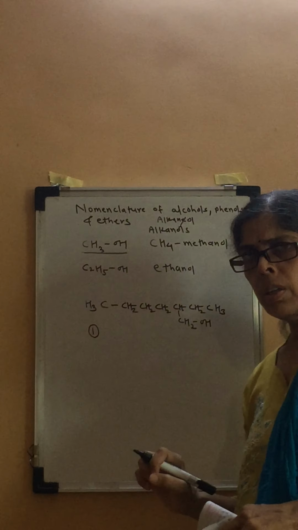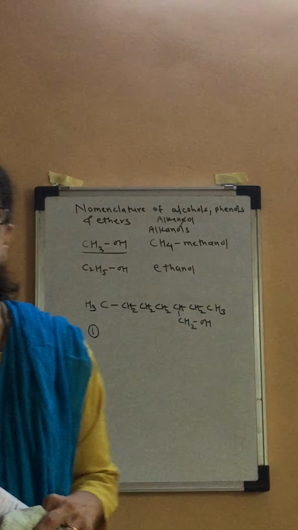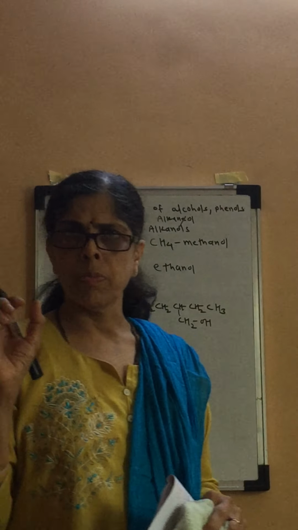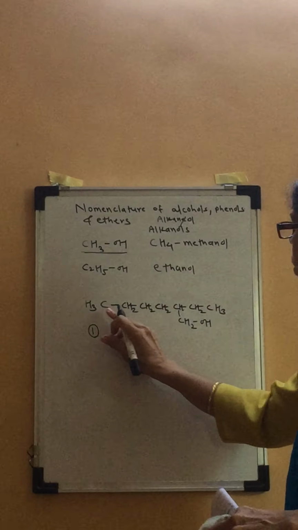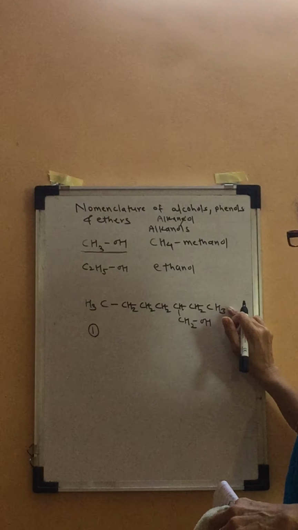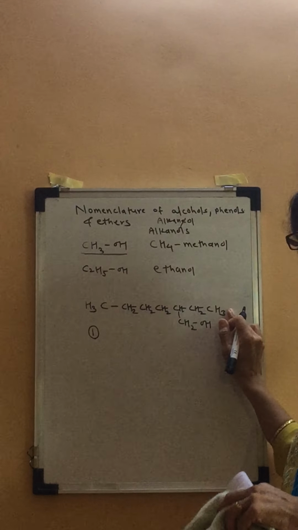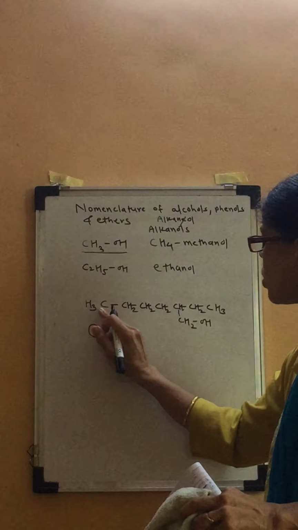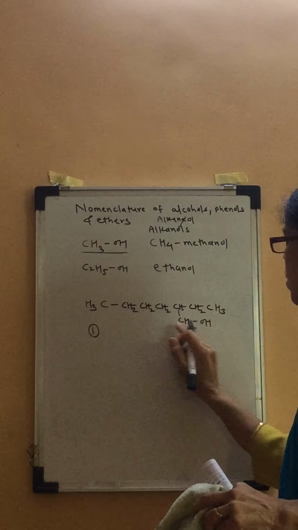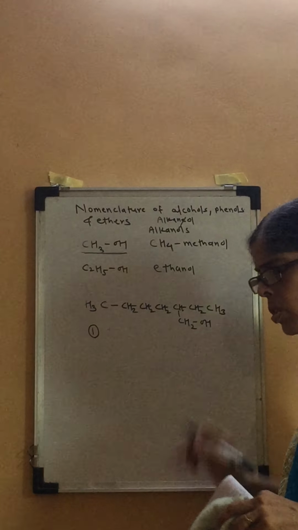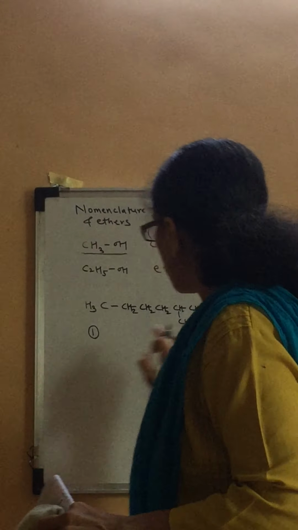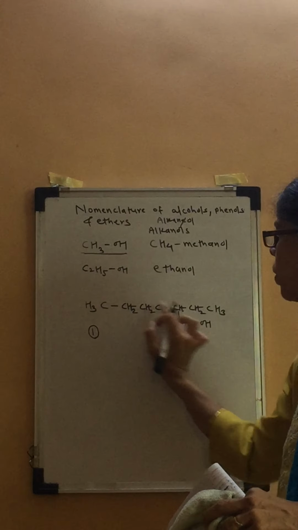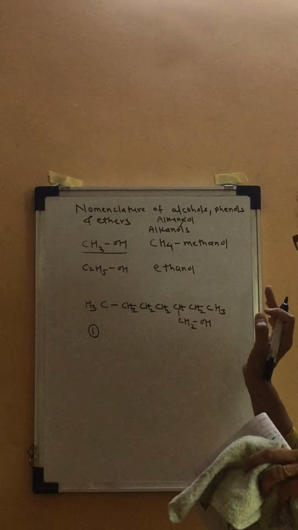But what is the rule? The chain is selected in such a way that it contains the OH group. The longest continuous chain of carbon atoms containing the OH group is selected. So we cannot select the chain of 7 carbon atoms because it does not have any OH group. This chain which contains 6 carbon atoms we have to select, because it contains the OH group, as the longest continuous chain.